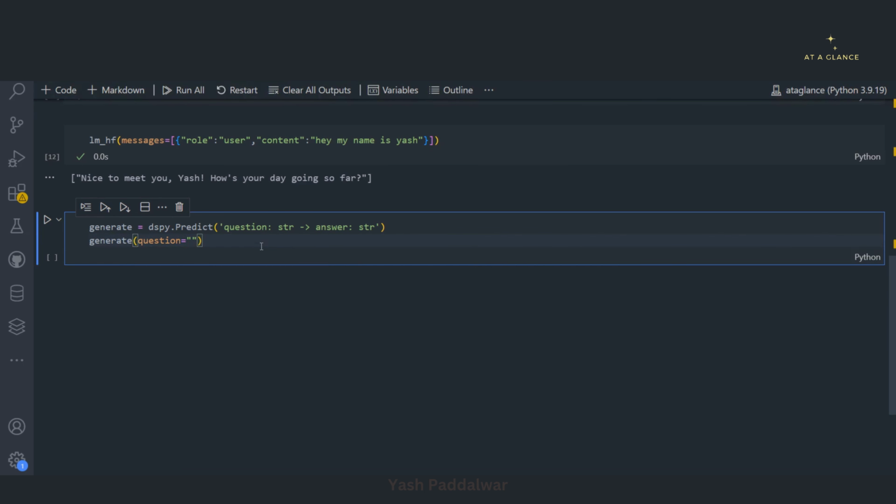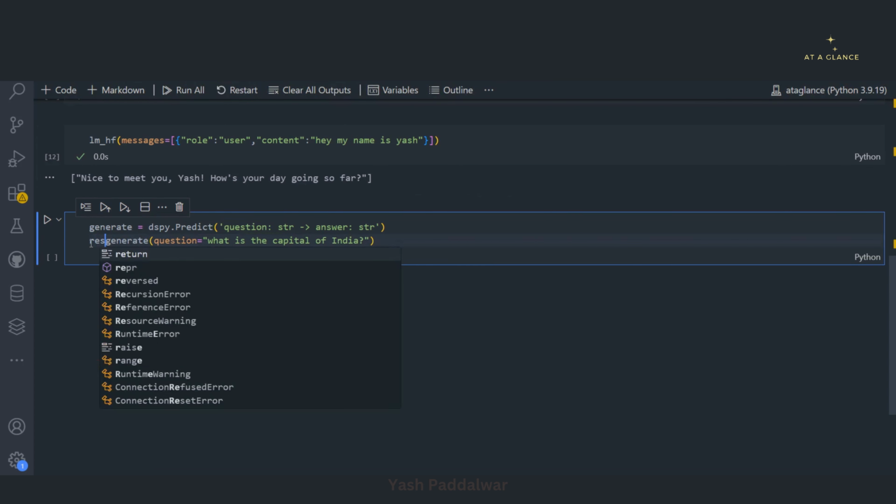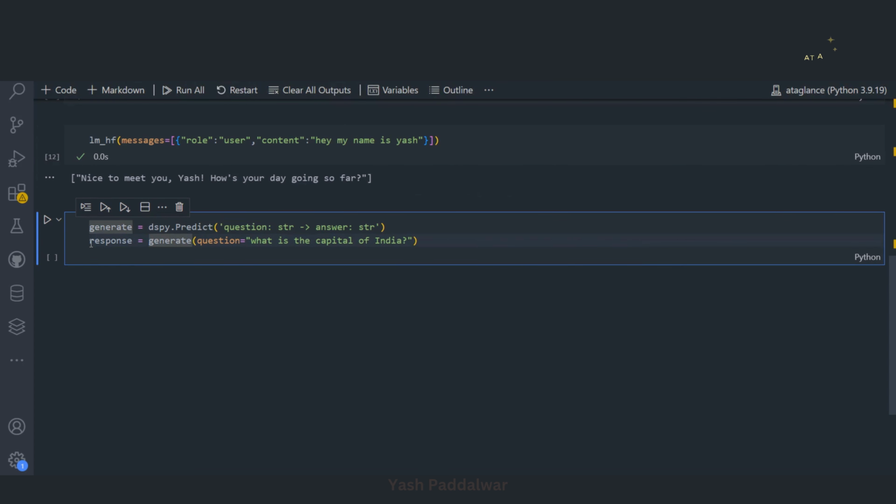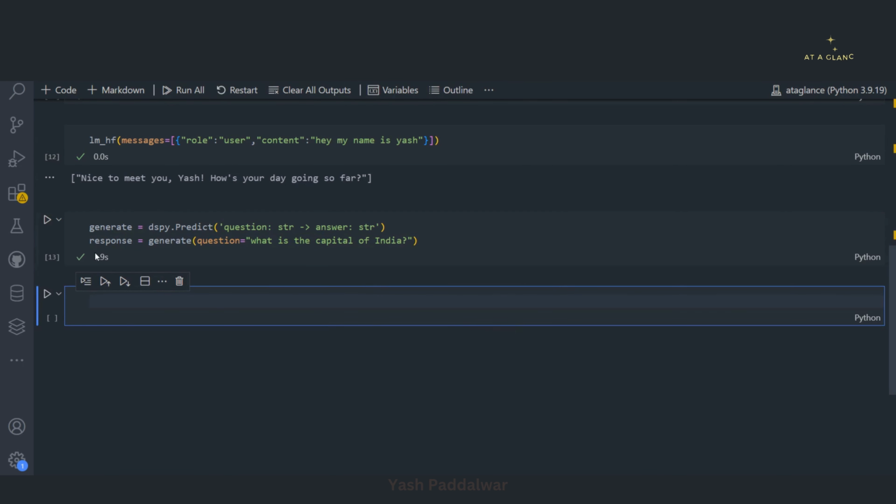Let me write this. Let's take a question. Say our question is what is the capital of India? This is my question. Now here you need to make sure that whatever you write here, the same will be acting as a variable name. So if I write anything instead of question over here, then it will simply throw an error. Let's store this in a variable named response and let's execute this. Cool. We have got it. Now let's check our response.